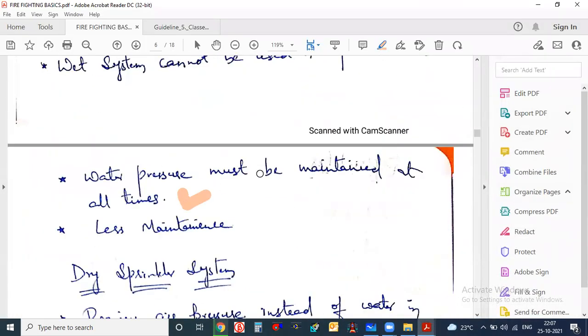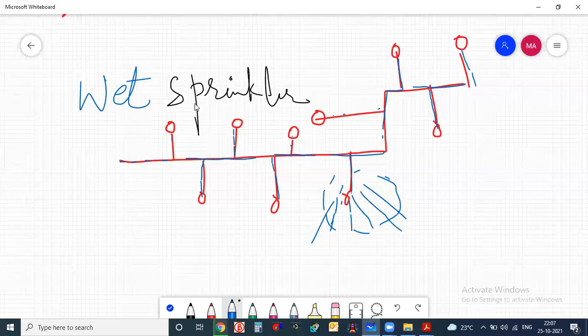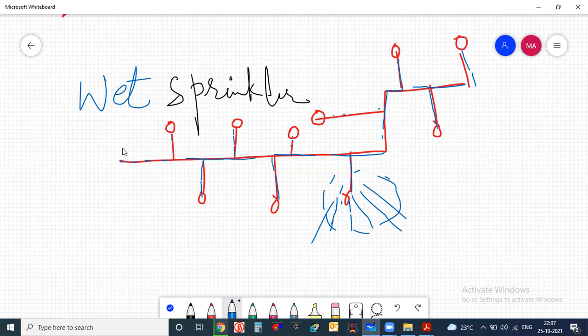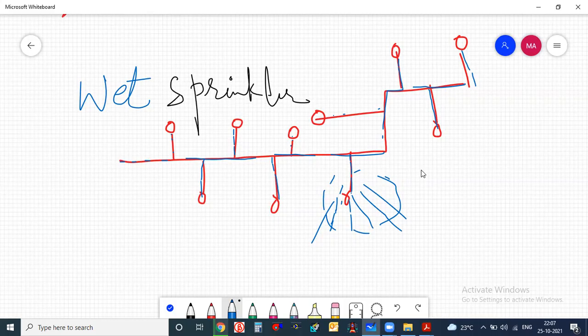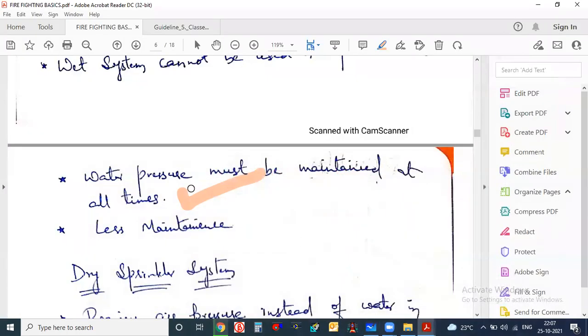Water pressure must be maintained at all times. The meaning of that is, suppose fire occurs in this region, the water pressure should be maintained, because of the water pressure my system should not get affected. So how do we maintain this water pressure? We have to do regular and frequent maintenance and testing. O&M we have to always do. Maintenance and testing of the system will be done frequently, like every 6 months, every 1 year or every 3 months, depending upon the facility or the client. Then only are we going to maintain the water pressure.